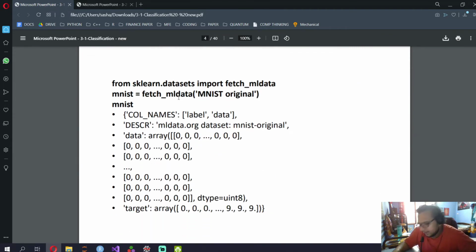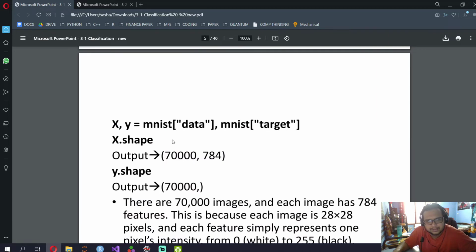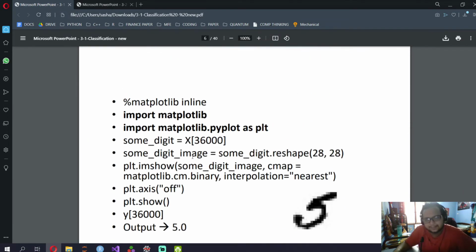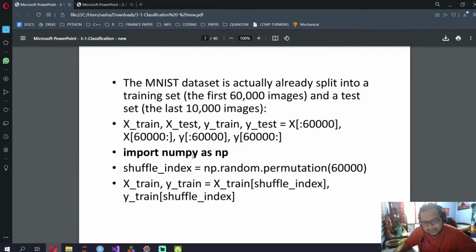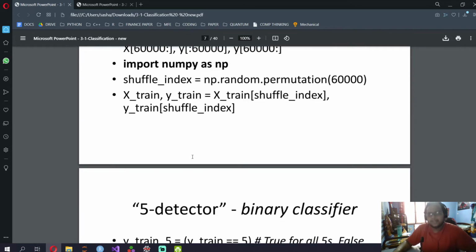This is how we loaded Iris. It's going to fetch this data, MNIST. X will be our MNIST of data, Y will be MNIST of target, and then we can see the shape. This is with respect to plotting the digits. I don't think it's necessary to learn how to plot it. Now we're going to go to the nitty gritty.